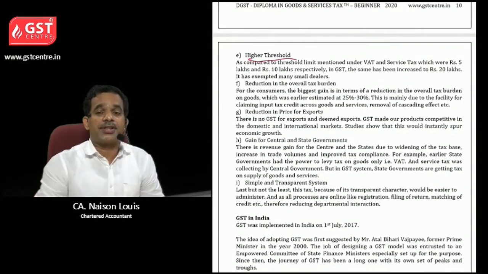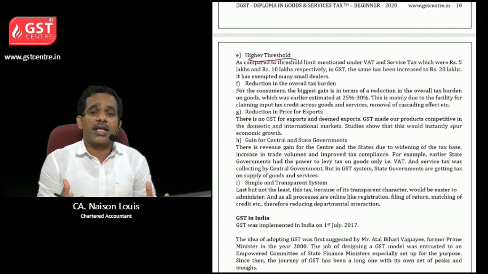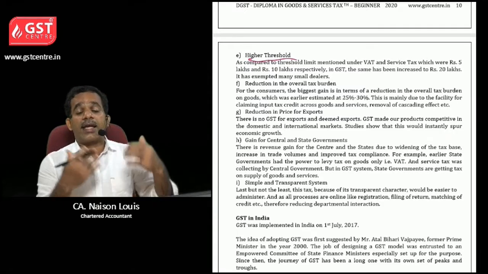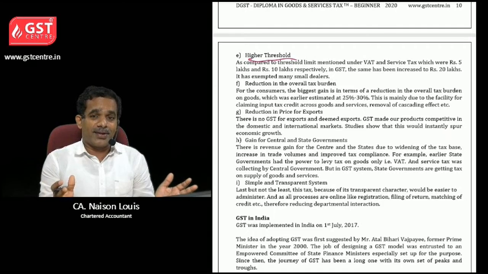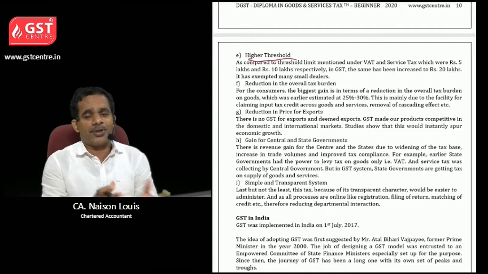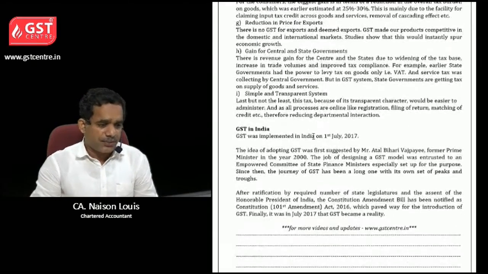Then higher threshold. Now the normal states have the threshold limit of 20 lakhs and others have 10 lakhs, and again there are limits for composition tax payment, or persons who are dealing only in goods. Let us see that in the registration chapter.